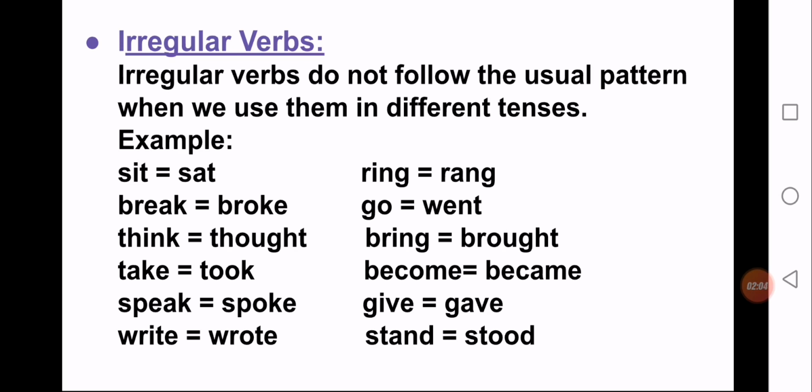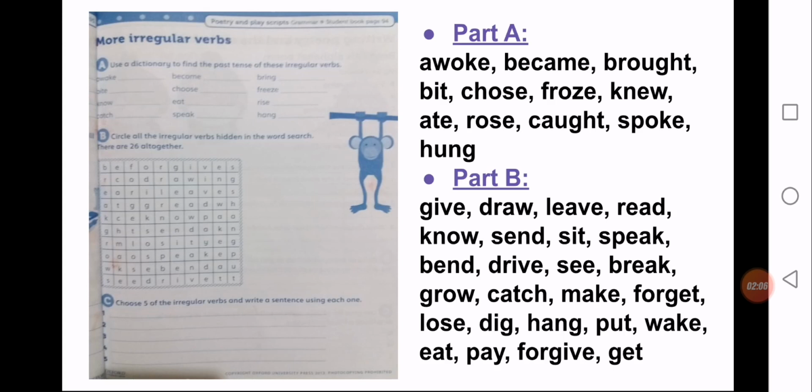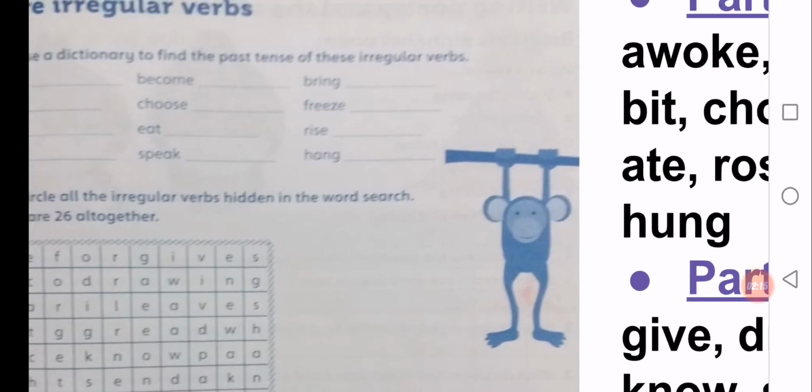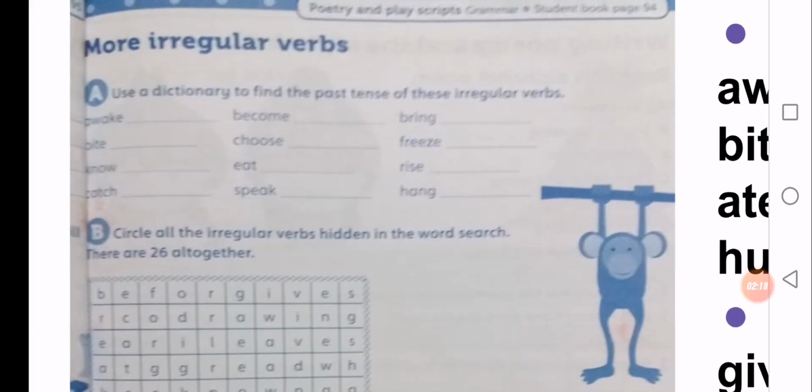Now take out your OIE workbook, open page number 35, and write down the date and day and "classwork" on the top. As you can see, the topic is more irregular verbs. So we are going to do some more work about irregular verbs. In the previous lesson we did the verb to be, and in this lesson we are going to do the irregular form of the action verbs.